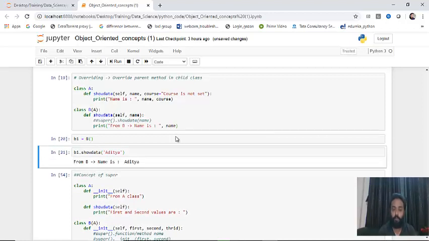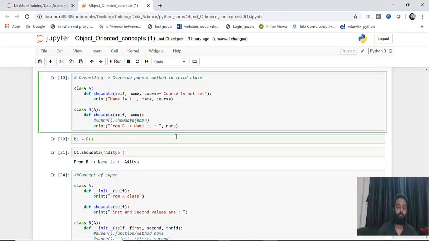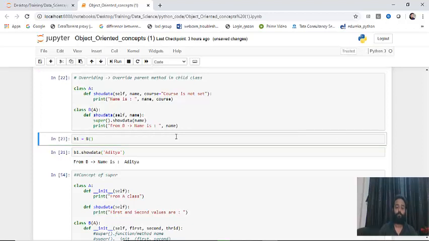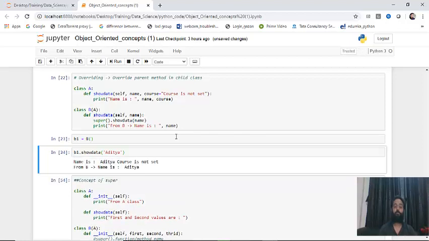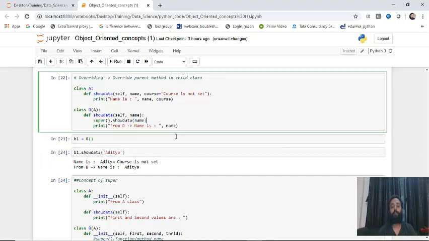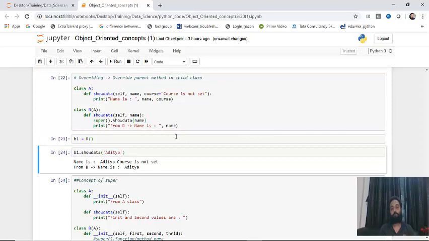From B, name is Aditya. Now let me remove this. What will happen? Just guess. Name is Aditya, course not set. Again the control comes back here, and then the control prints from B, name is Aditya. So this is called overriding.